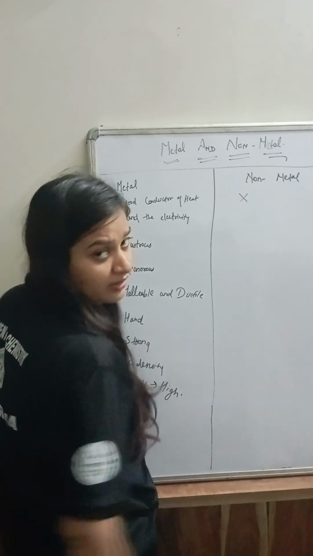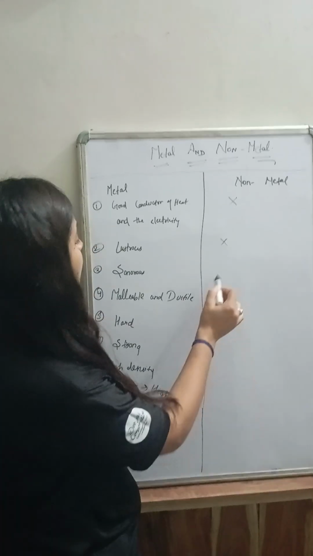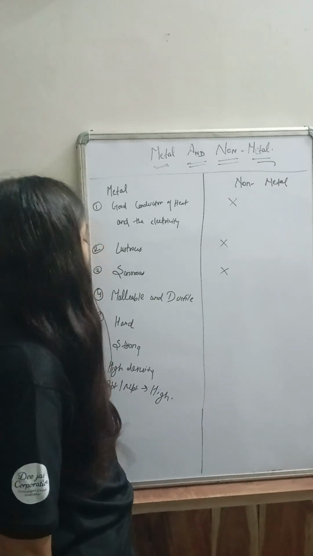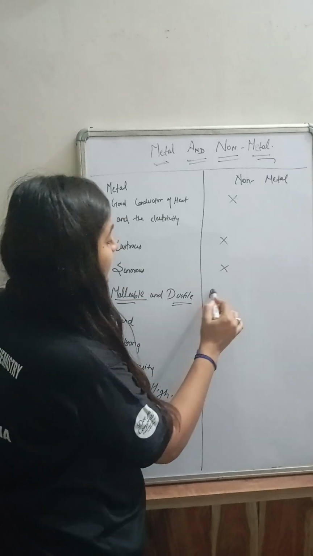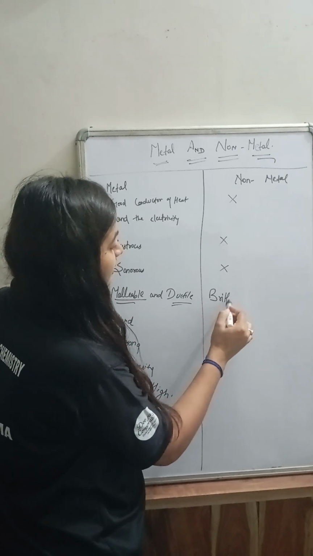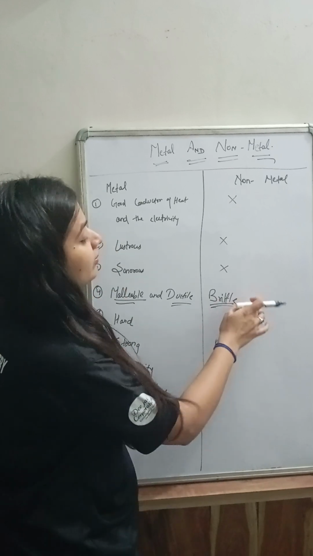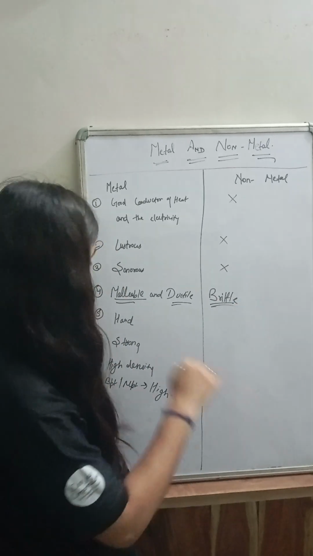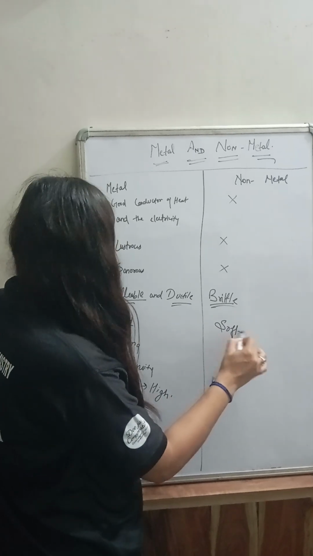Non-metals are not good conductors of electricity. They don't show the property of lustrous. They don't show the property of sonorous also. Metals are malleable and ductile, but non-metals are brittle. And brittle means which can break down into pieces on hammering or stretching. As we discussed earlier, non-metals are soft.